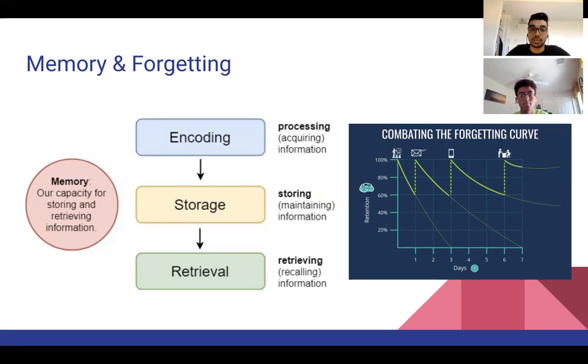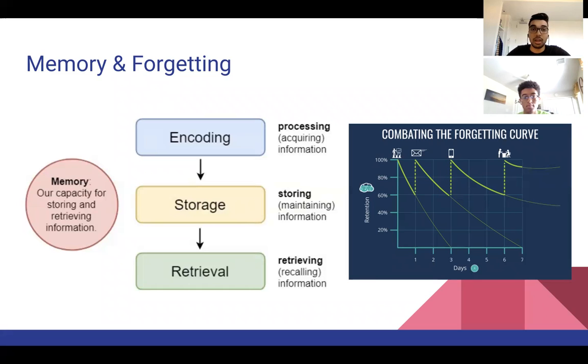The second one is consolidation, otherwise known as storage. After an event is encoded, it has to be consolidated in some way, right? The brain has to do some type of physical and chemical changes inside the brain so that we can actually remember that information and retain it for a long period of time. And these changes in our brain are called memory traces.